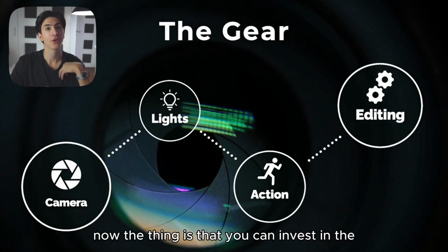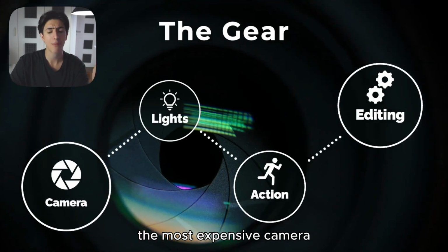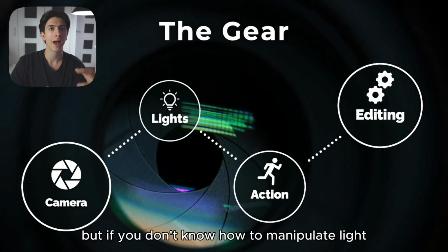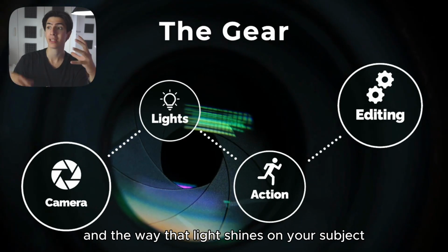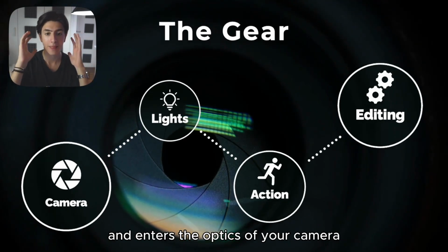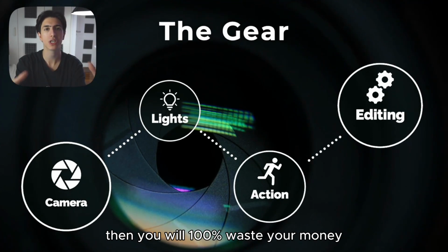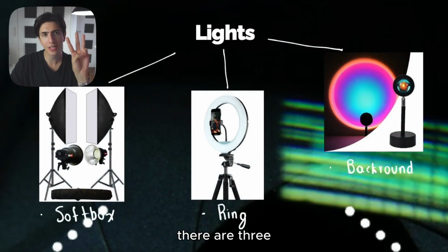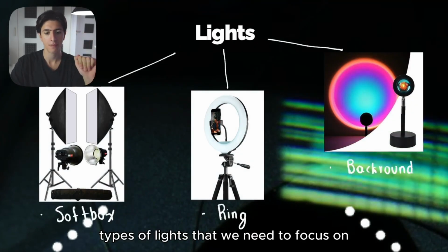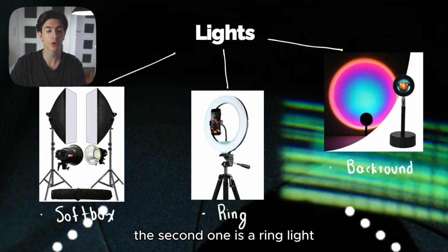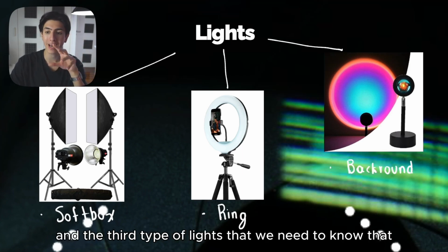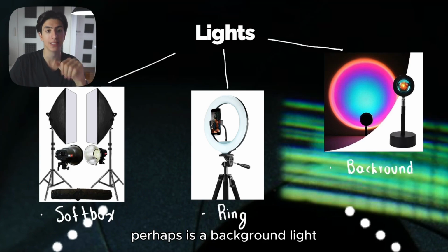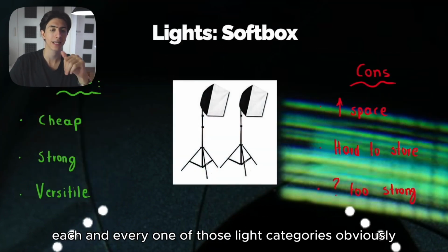Now, the thing is that you can invest in the most expensive camera, the coolest setup. You can pay $50,000 for an amazing camera setup, but if you don't know how to manipulate light and the way that light shines on your subject and enters the optics of your camera, then you will 100% waste your money. So let's discuss now about lights. There are 3 types of lights that we need to focus on. The first one is a softbox, the second one is a ring light, and the third type of lights that we need to know exist and consider purchasing perhaps is a background light.